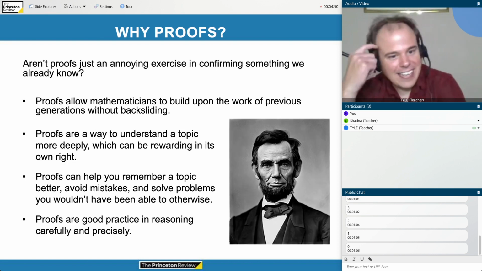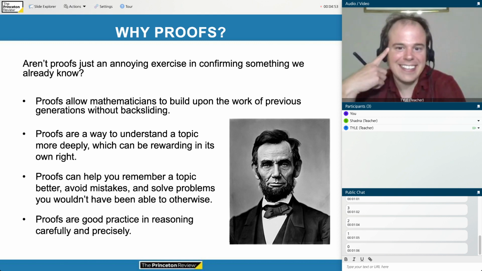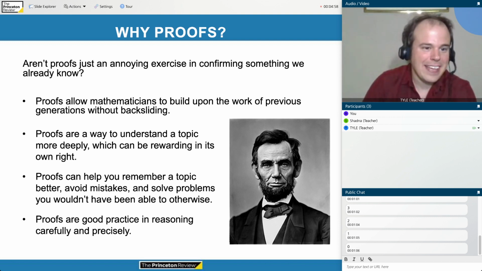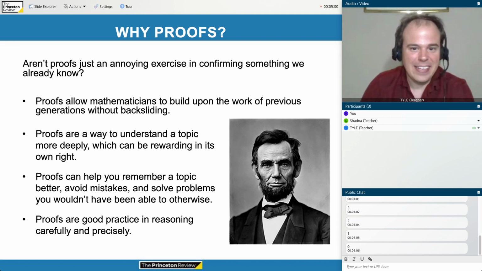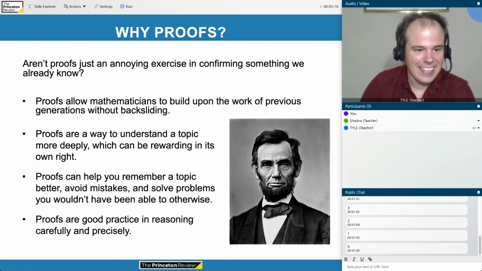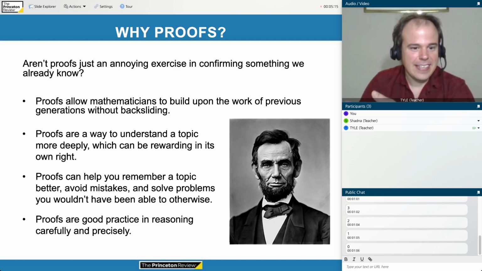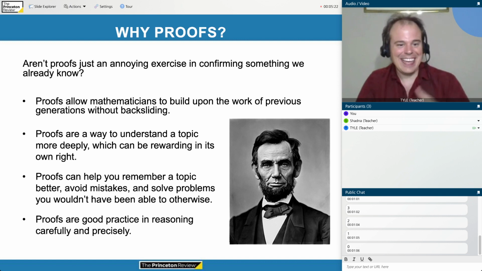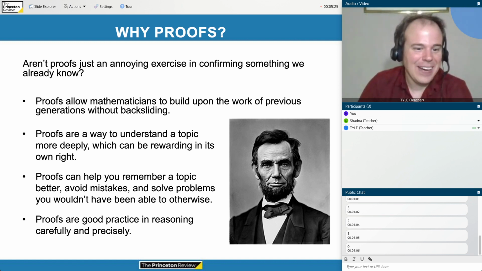All right. But I could definitely understand asking, why should I care? You know, aren't proofs just an annoying exercise in confirming something that we already know? Like, sure, maybe mathematicians need to know how to do proofs so they can invent math, but if I'm not going to be a mathematician, then why do I care? All right. I think there are some good answers to this. So maybe in math class, you find proofs fun and they could be a good intellectual challenge. But maybe you find them annoying. So in that case, I want to try to convince you why they could be good.